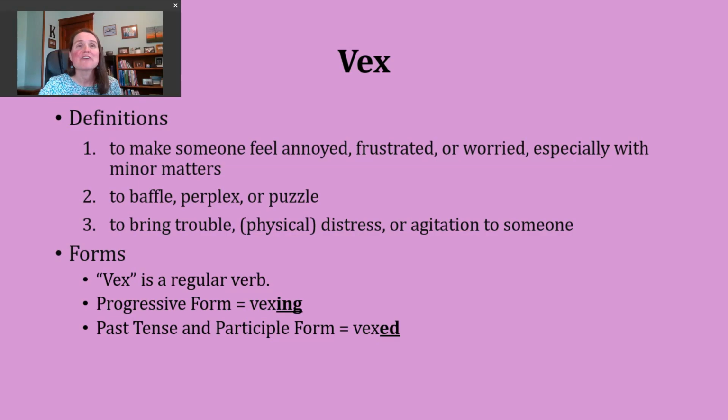For now, you should know that vex is a regular verb. To make the progressive form of this verb, all I need to do is add ing, and that forms vexing. The past tense and the participle form of our verb can be made by adding ed. Now, we said this verb ends with the letter X, but the ending sound is an S sound. This means when I add the ed ending, I'm going to make a T sound, but I'm not going to add an extra syllable when I say it. So the past tense and the participle form of our verb sound like this.